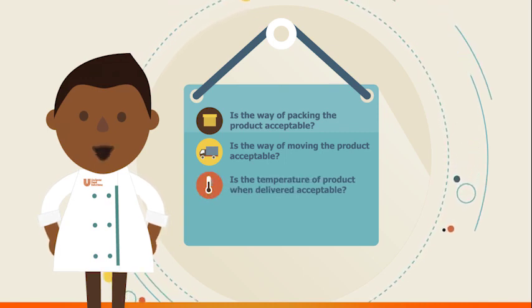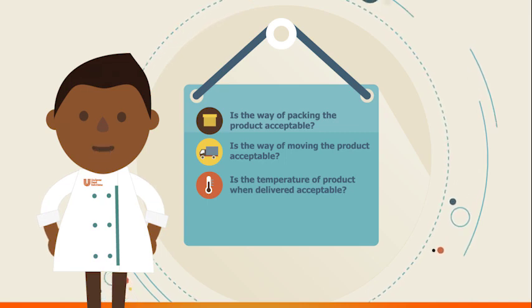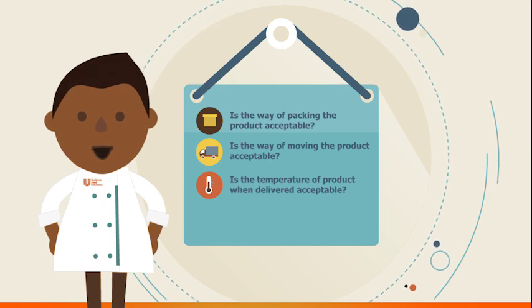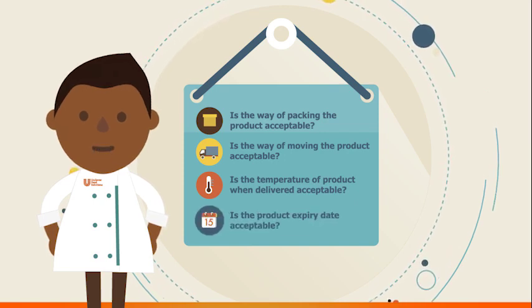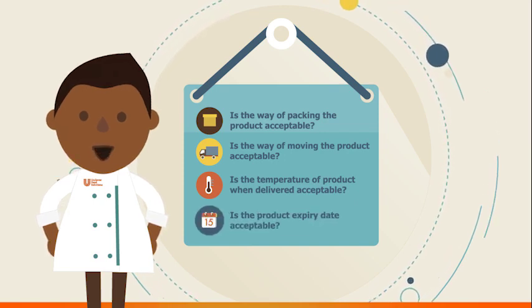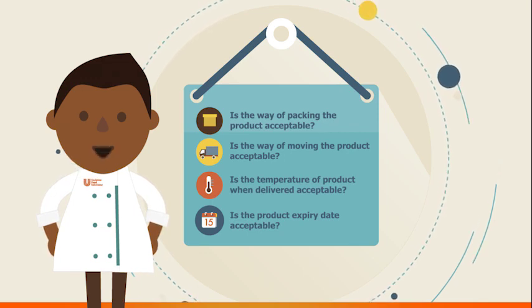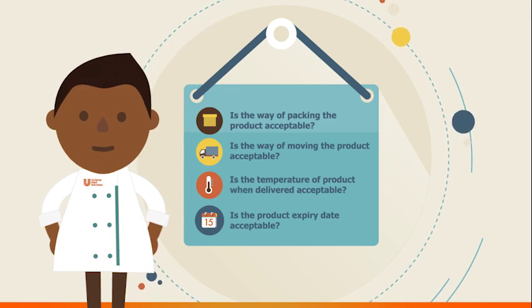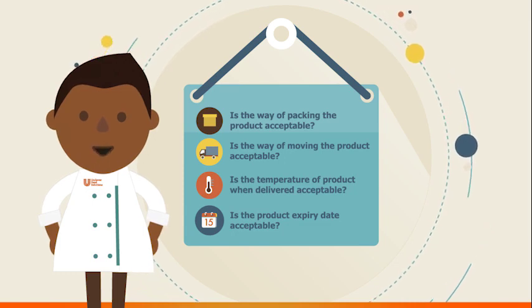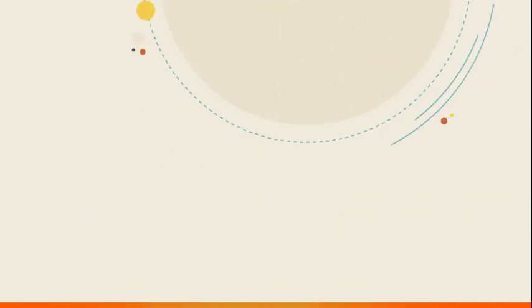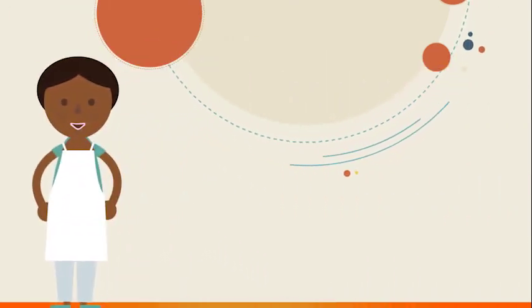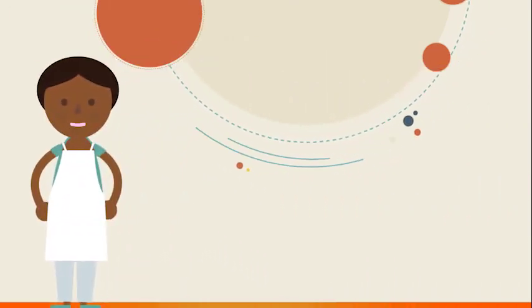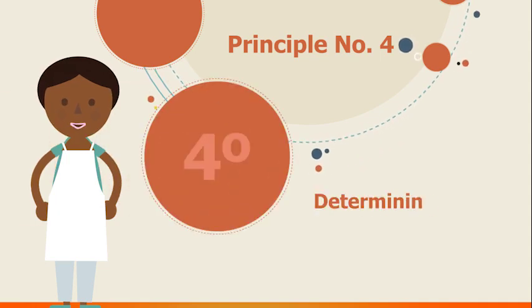Is the temperature of the product when delivered acceptable? If it is refrigerated, it is acceptable. If it is at room temperature, no. Is the product expiry date acceptable? If there are some days between the delivery date and expiry date, yes. If product expires on date of delivery, no. We now know when a situation is acceptable, and we will see how to control it.